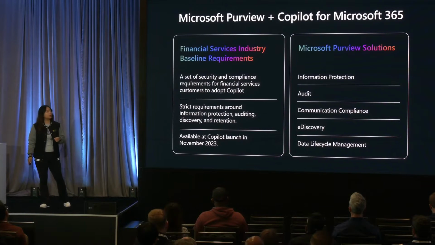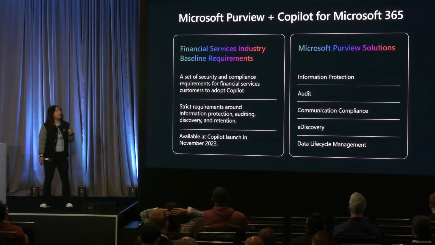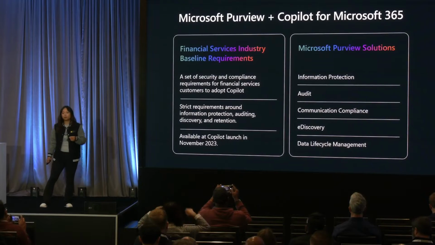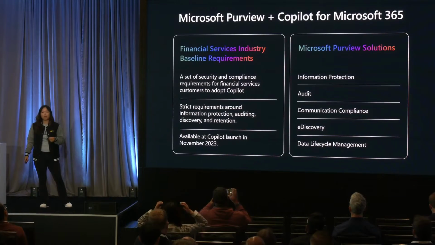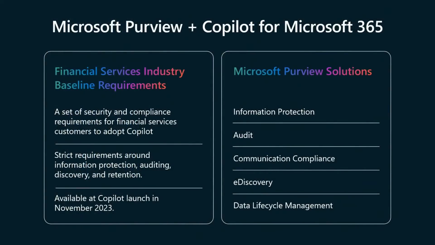Let's take a deeper look into the value that we had in Copilot for M365 at GA. We have 5 solutions that we covered. We covered information protection, audit, communication compliance, e-discovery, and data lifecycle management.